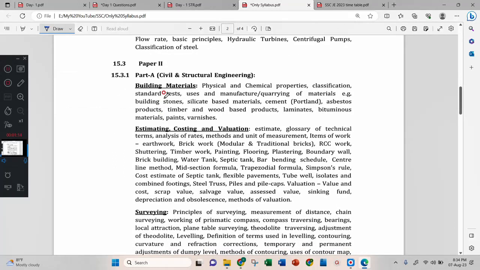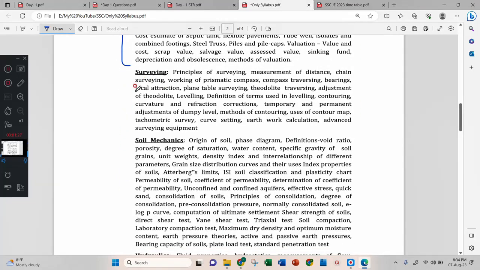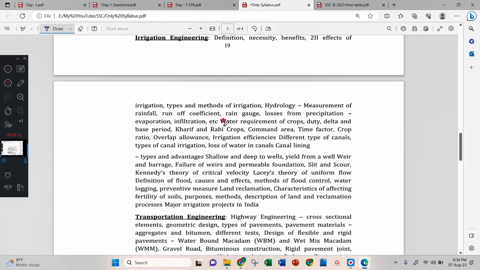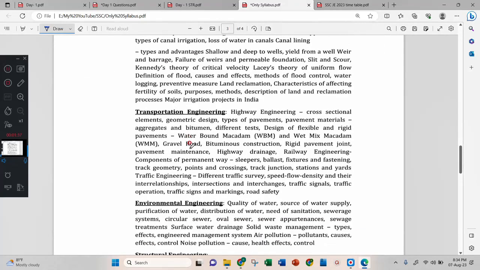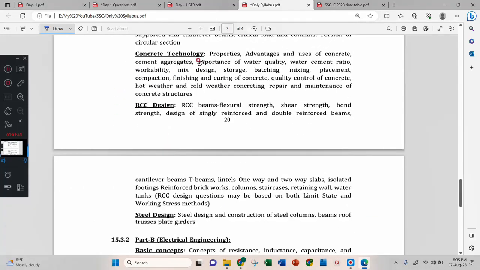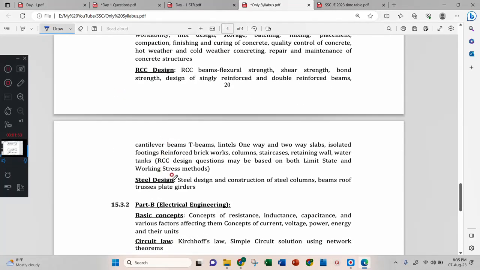And for paper 2 the same syllabus but it is blown up. That is building material. They have clearly mentioned what all you need to read in building materials, and in estimation and costing also what all you have to read. Like that we have surveying, soil mechanics, that is geotechnical, hydraulics, that is FM, irrigation, and inside it hydrology is also merged, transportation engineering, and environmental engineering, where both water supply and wastewater are there, structural engineering, in that one theory of structures, concrete technology, RCC, and steel.